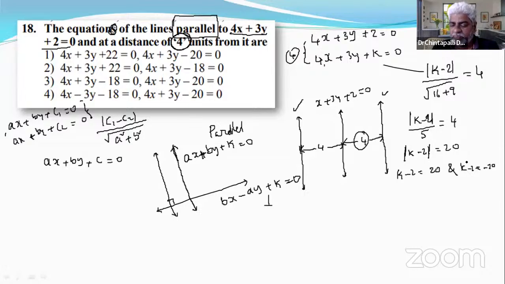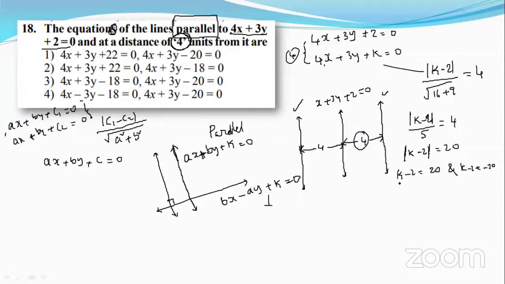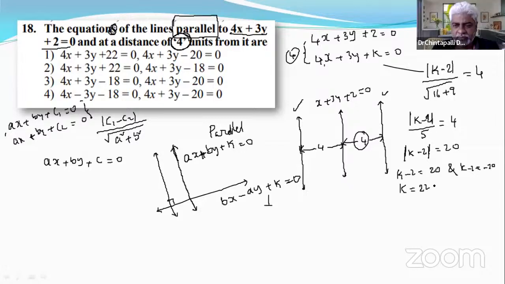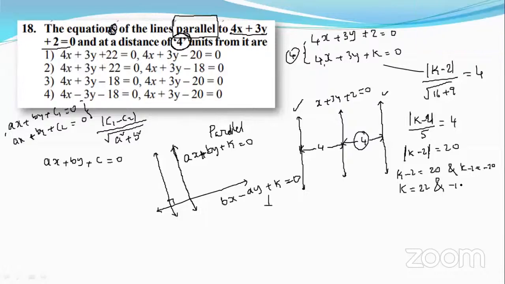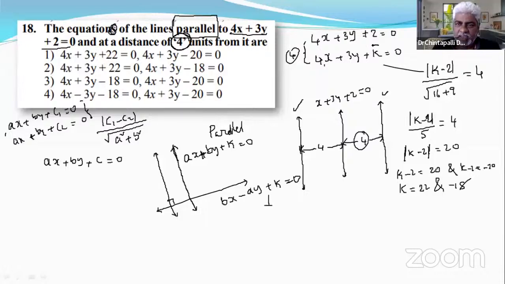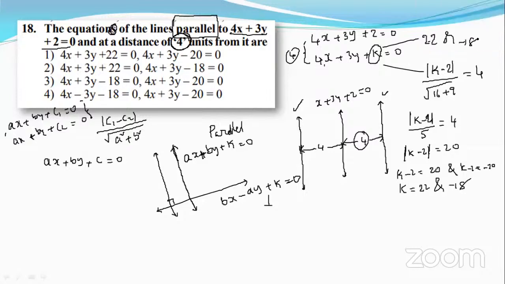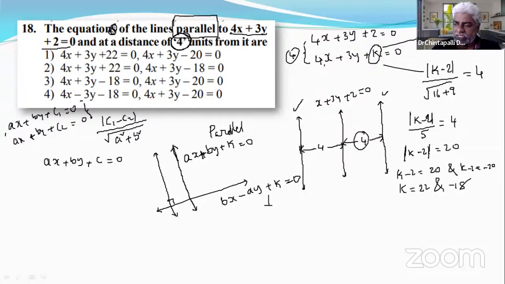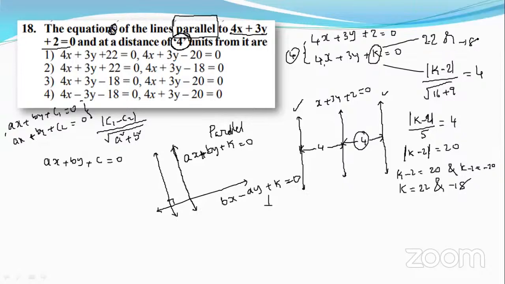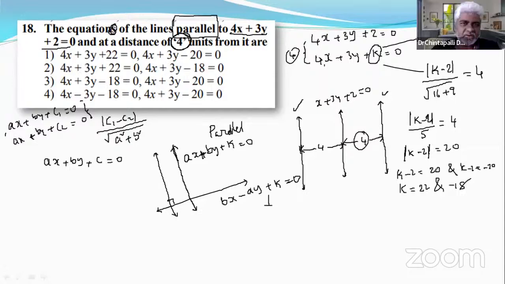Take two cases. One case is positive, it will be 22. The other is negative, so k is equal to either 22 or minus 18. So replacing k by 22 and by minus 18 gives the correct answer. Choose the correct option. Option 2. Very good.